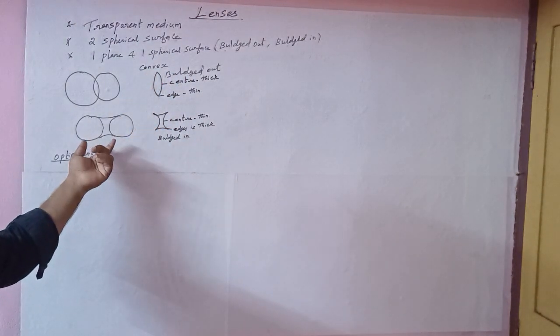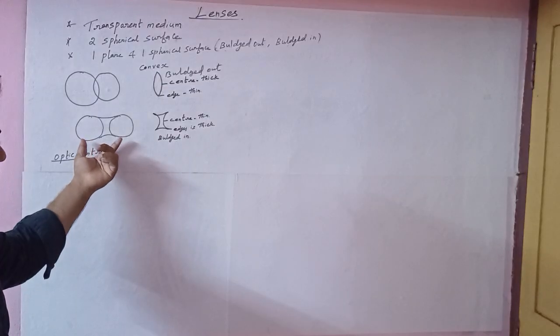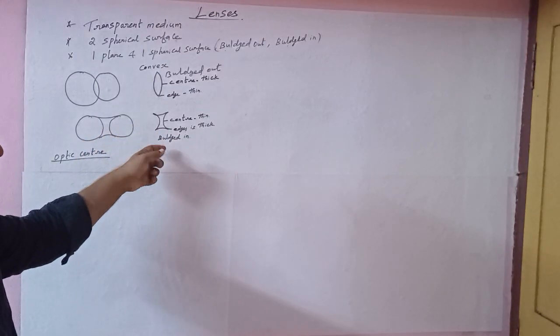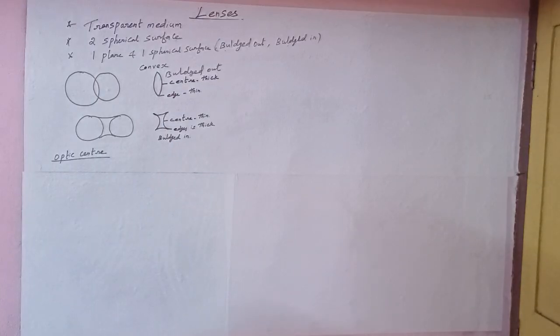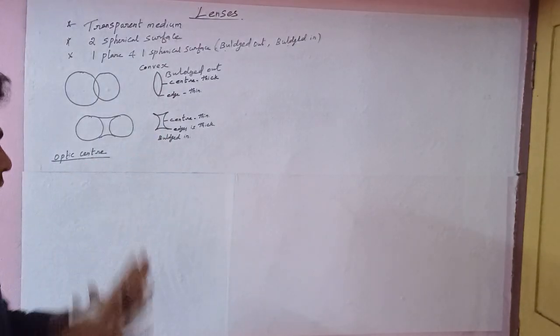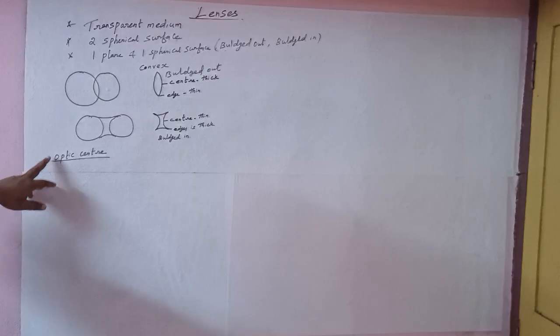In the next diagram, the two spherical surfaces are separated by a distance. It will make the concave lens. The center is thinner and the edges are thicker. It is bulged in; the two surfaces are bulged in.